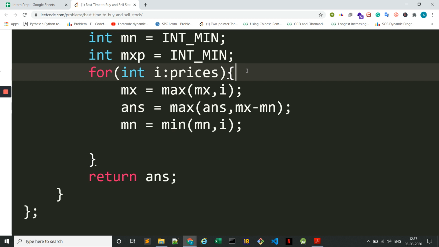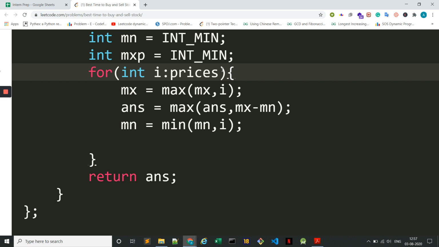So what I can do instead is I can compute the minimum from the left side, I can compute the maximum from the right side, and at any particular value, I need to just check the difference between those maximum and minimum, and that would be my answer. But that would take an additional space of order of n, right?